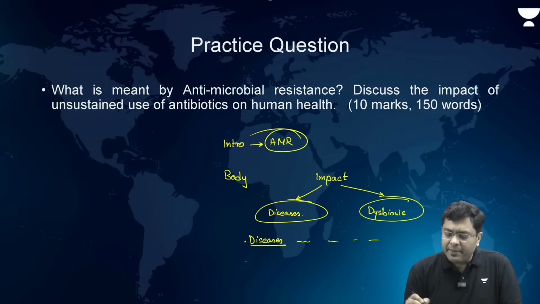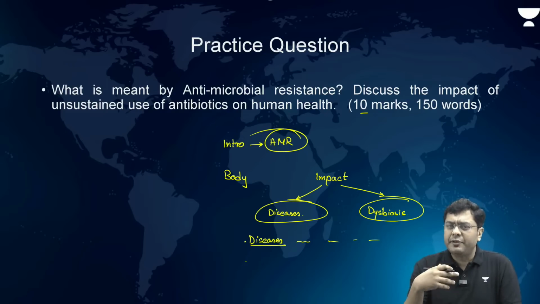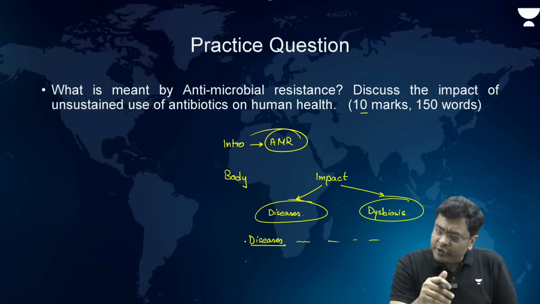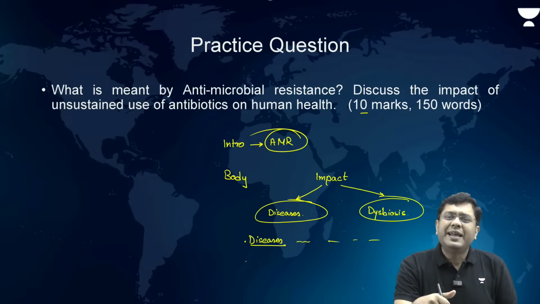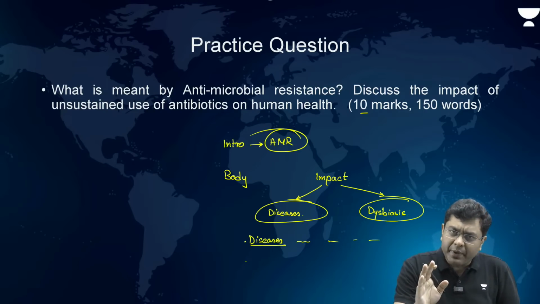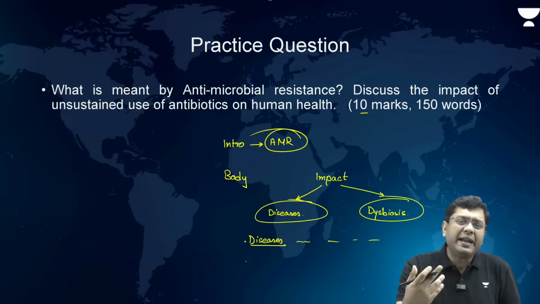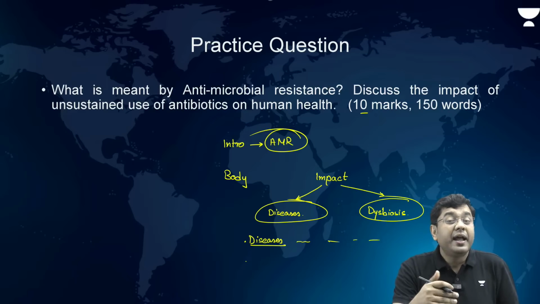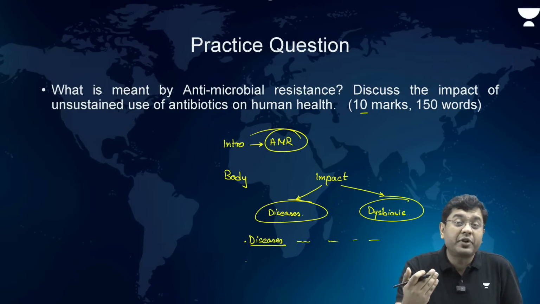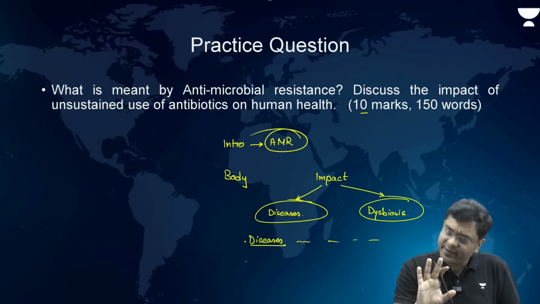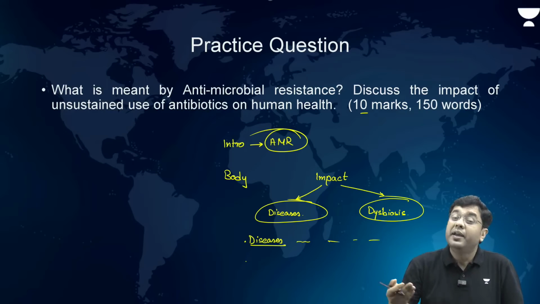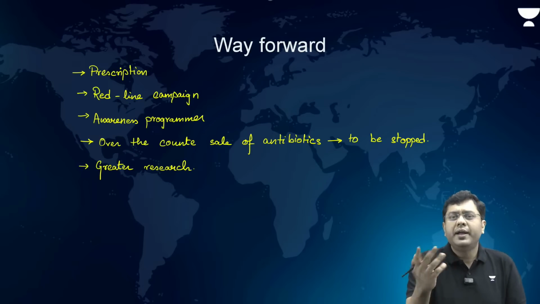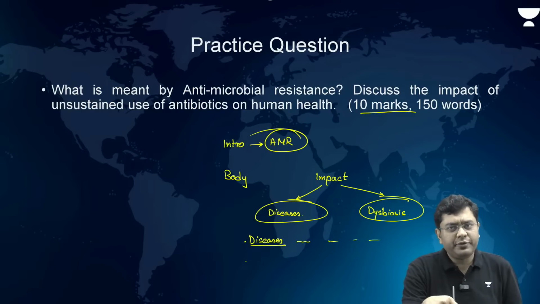Now, because it is a 10 marker, there is no scope for providing a way forward. So, way forward you can provide only in the conclusion. While writing the conclusion you can talk about how this antimicrobial resistance needs to be prevented from community spread by carrying out greater research, increasing the amount of awareness that the population has, and improving the checks and balances in the prescription and consumption of antibiotics. That can be your conclusion here, because it is a 10 marker. Had it been a 15 marker question, then you would have had scope to talk about all this way forward and eventually talk about prevention of community spread as well.